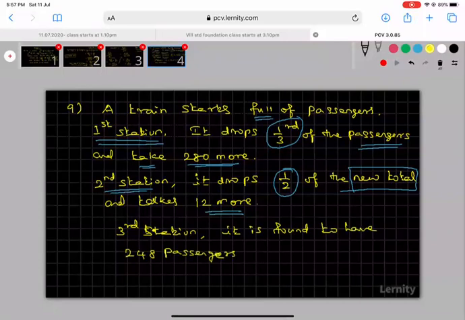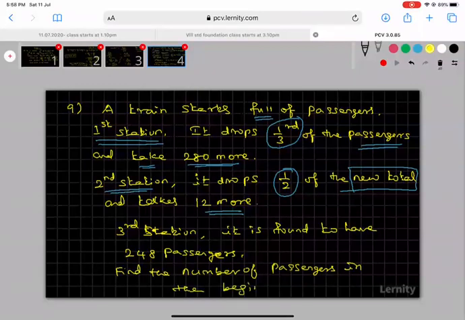Then find the number of passengers in the beginning. In the third station the total passengers is 248. We have to find the number of passengers in the beginning. This is the problem. Okay, shall I start the solution?